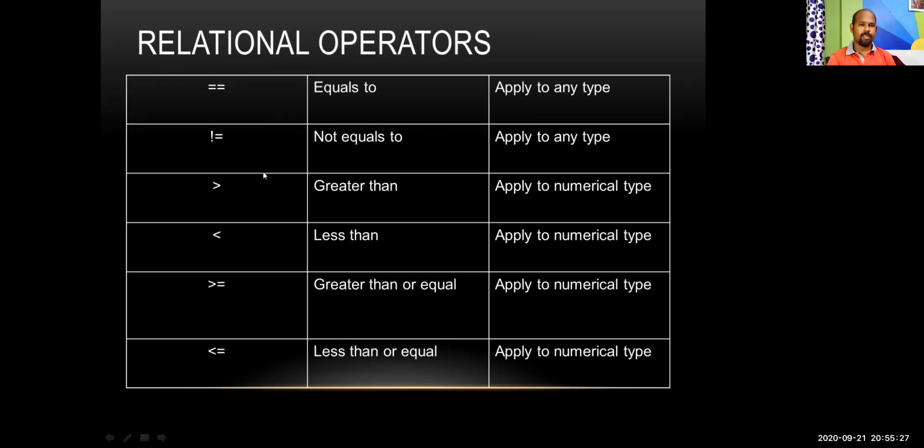Relational operators. There are 6 relational operators: equal to, not equal to, greater than, less than, greater than or equal to, less than or equal to, and these are the signs, symbols. And one variation is there only. In general mathematics, greater than or equal to is written in a different form, but in programming, this is written in this way. That means greater than, and after that equal sign. And another difference is here, double equal. Single equal is the assignment operator in programming, and double equal is the equals to, and it's a relational operator.